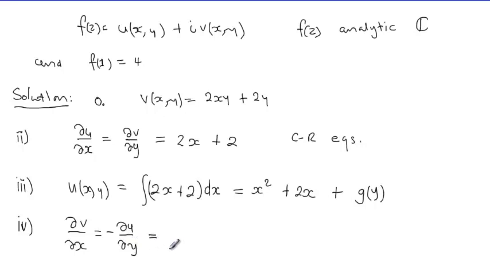So what we have to do now is differentiate u, which we have got here, with respect to y, and put a minus sign before that. What you're going to get is 0 plus 0 plus g prime. And again, we never use prime for partial derivatives, but you must think of why I am able to use prime here.